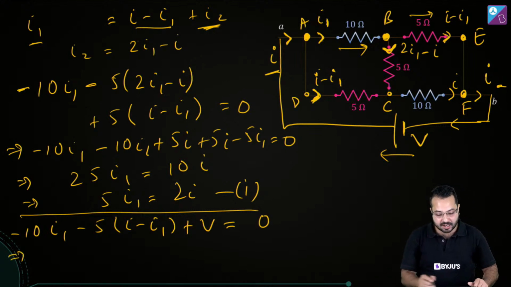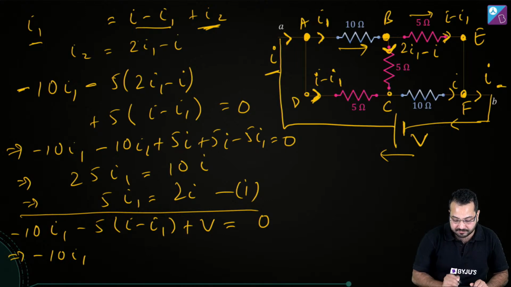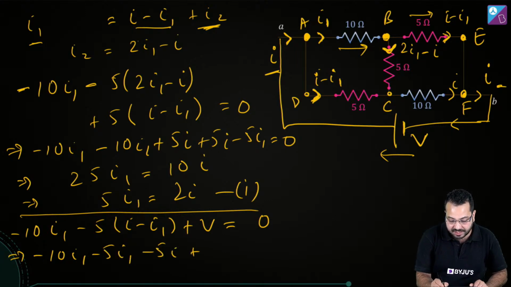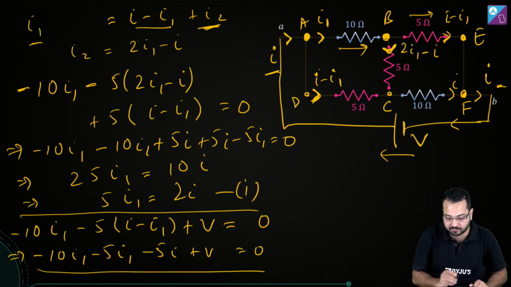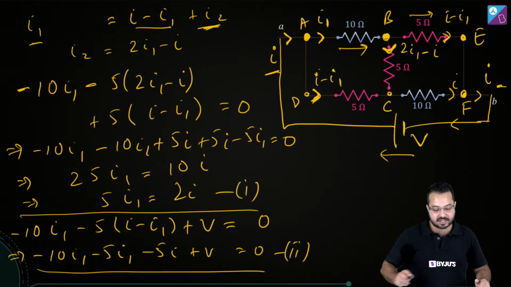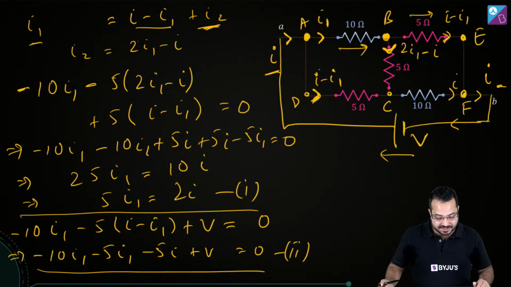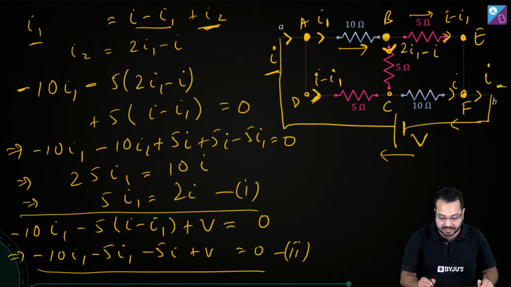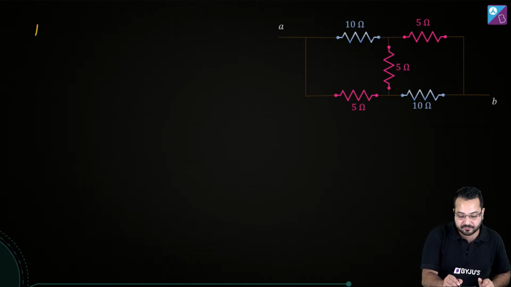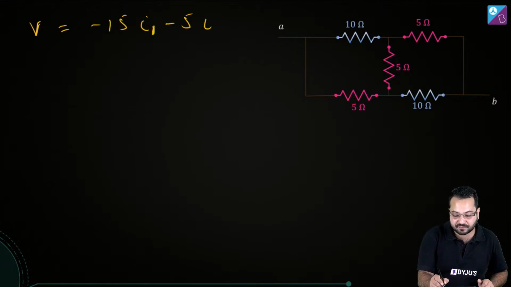So then what do I get? I get minus 10I1, and then minus 5I1, and minus 5I plus V is equal to 0. I get this as the second equation. Now I can simplify this equation. This is going to become minus 10I1 and minus 5I1, so minus 15I1, and then I have minus 5I. I'm going to take it over here, and this is going to become V is equal to minus 15I1 minus 5I.